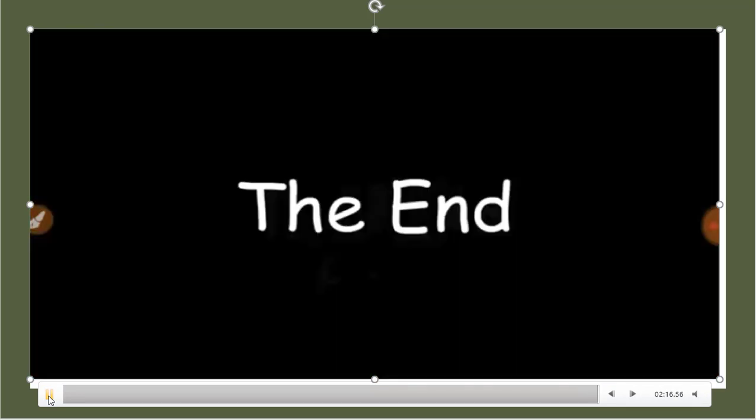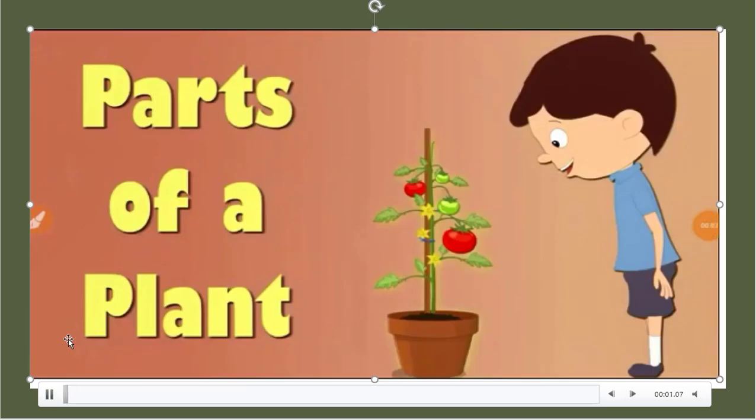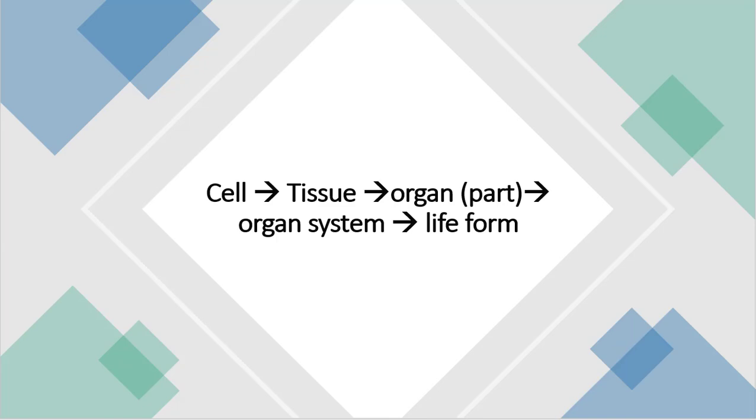So children, you have seen different parts of the plant. Okay. Now I want to give you a gist of how the parts are made up in plants. Every part of a plant has tissue in it.